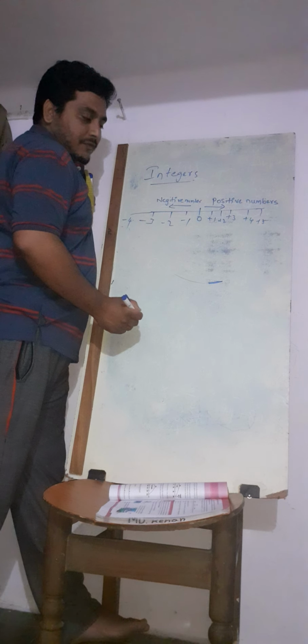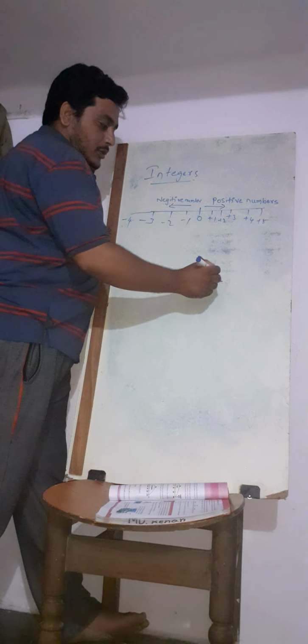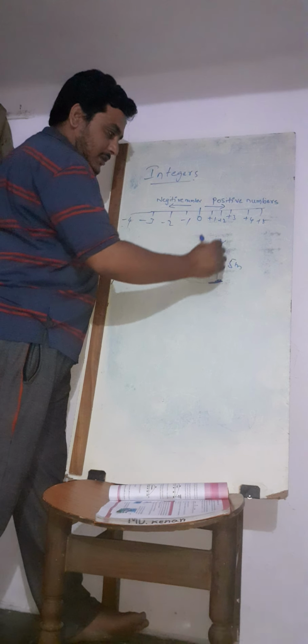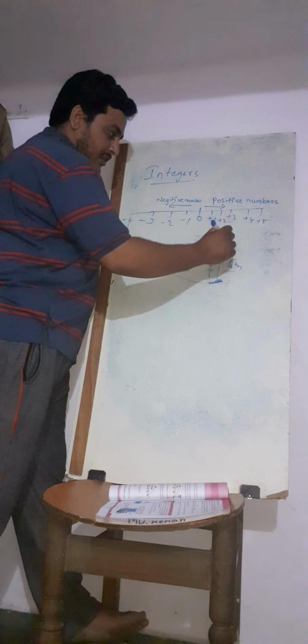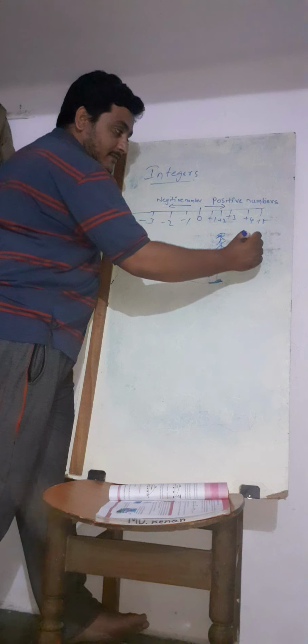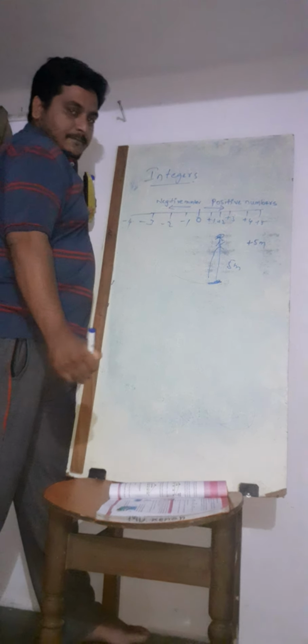For example, you are standing on a mountain. If you are standing somewhere on the mountain at a height of 5 meters, you are standing over here. This is the mountain. If you are standing 5 meters above, it will be represented as plus 5 meters.